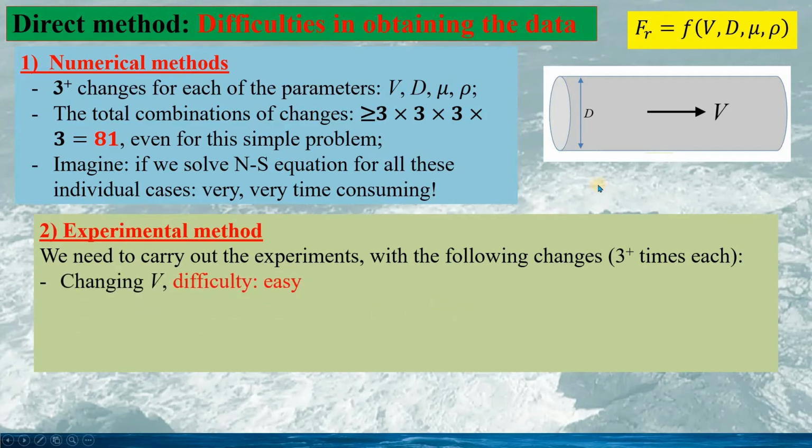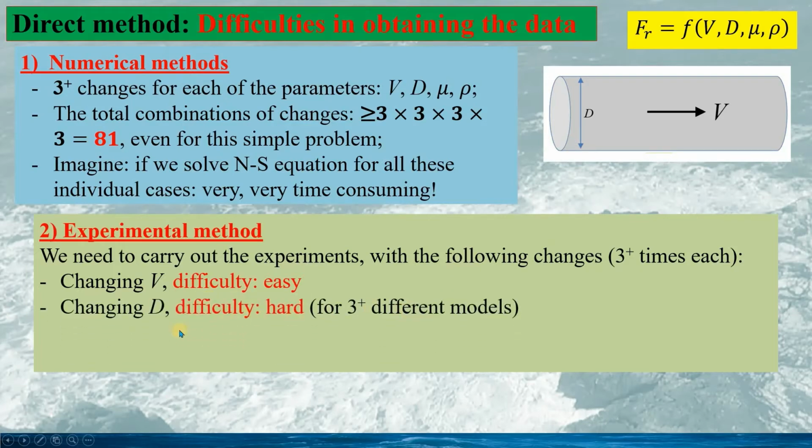If we change the velocity of the flow, it is easy because we can easily change the flow rate in the pipe. So this can be easily done. If we need to change the diameter of the pipe, it would be difficult because we need different models. So in the experimental study, we need 3 or more different models for testing.